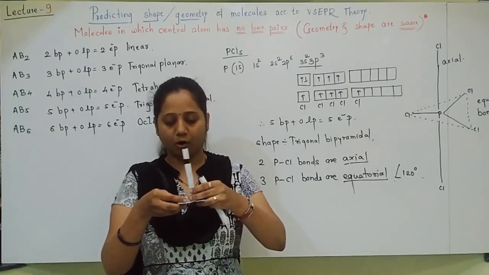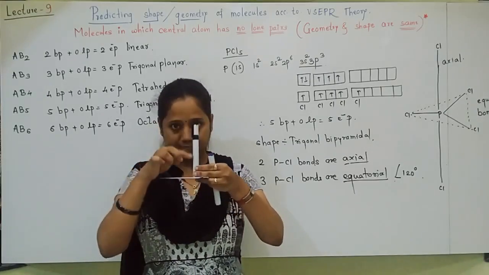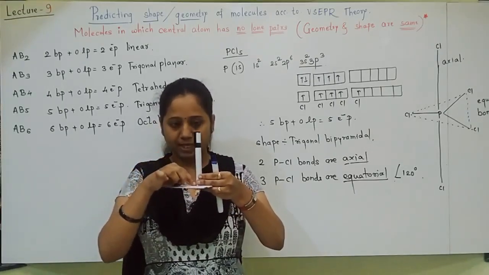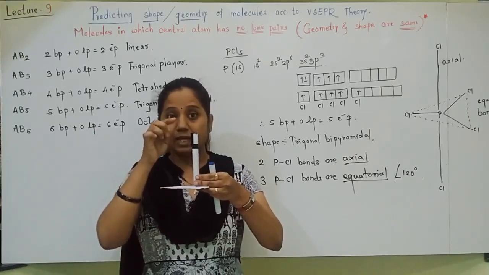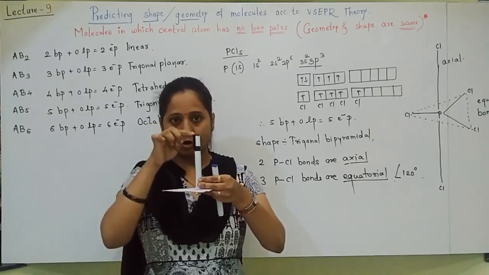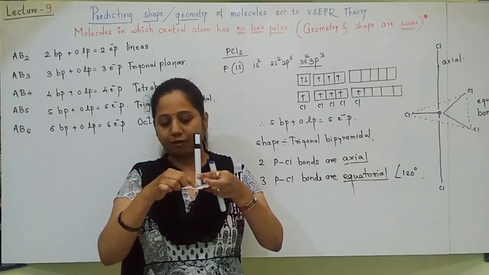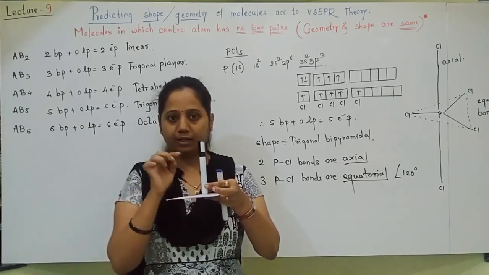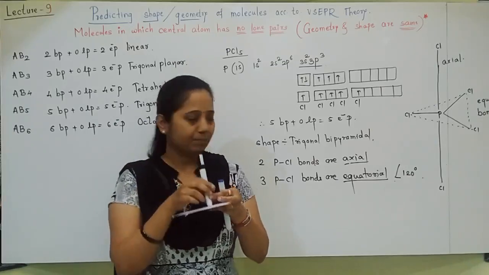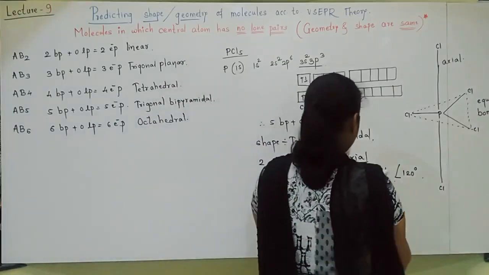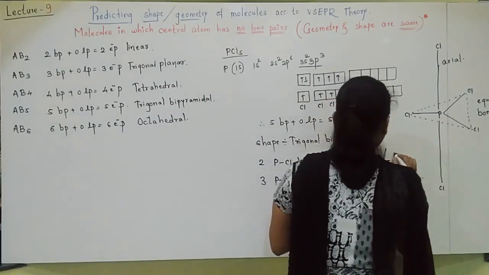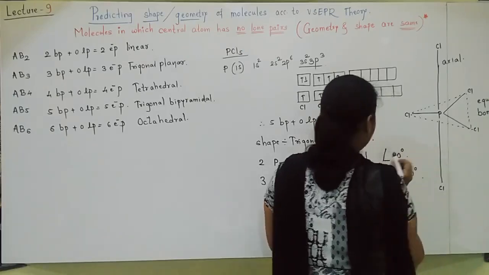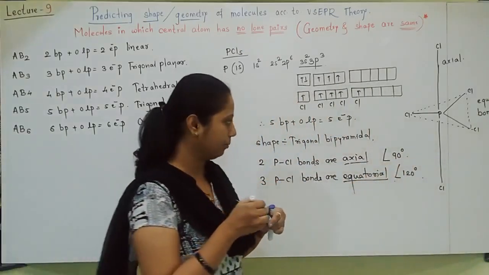Every axial PCl bond makes an angle of 90 degrees with the equatorial bond.